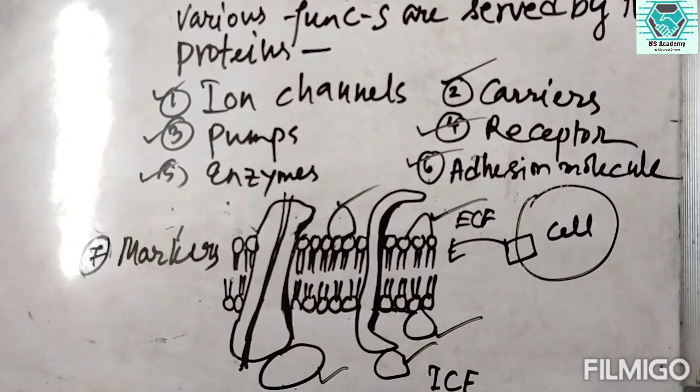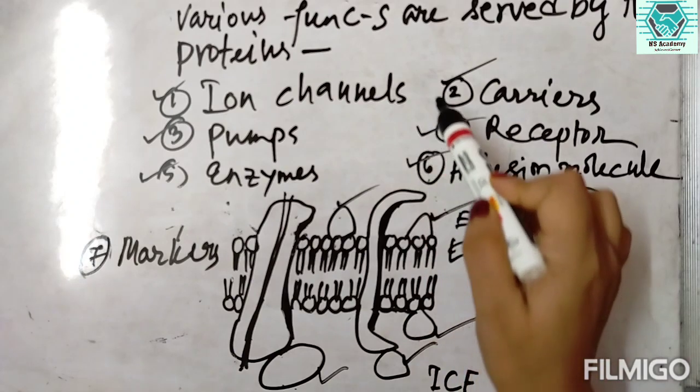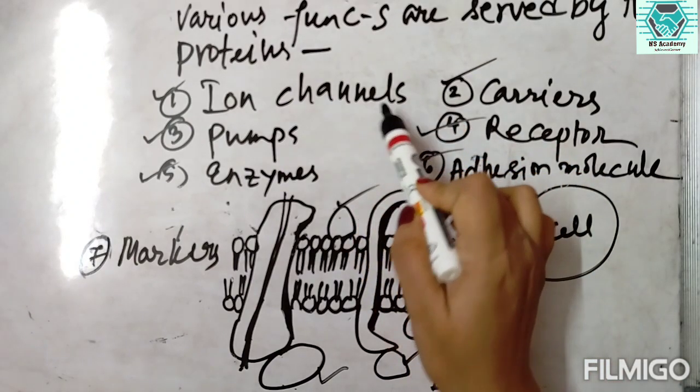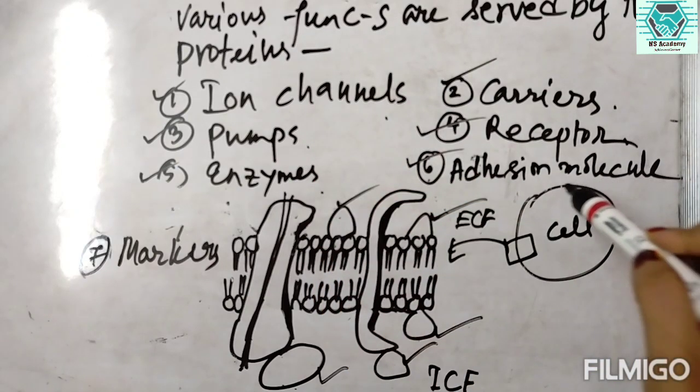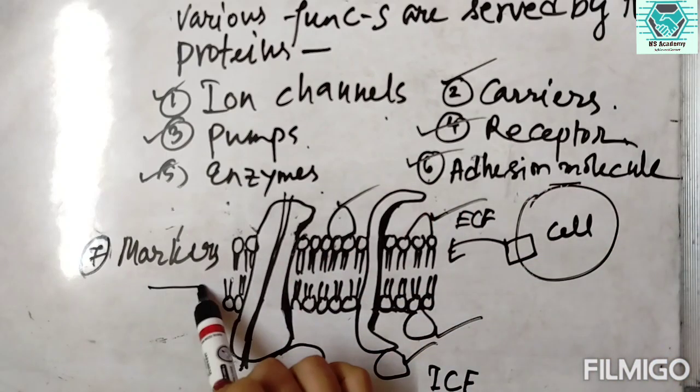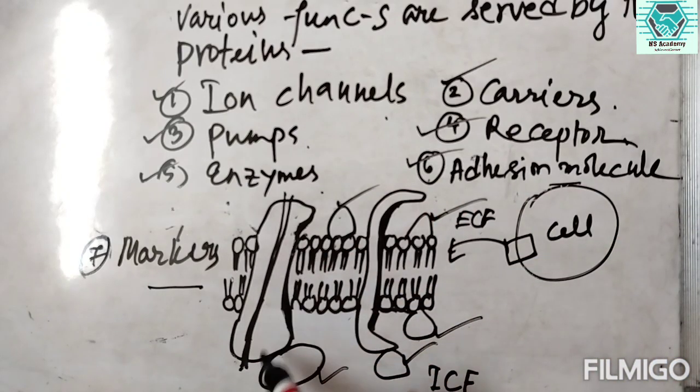So proteins, generally we know, are versatile molecules. Versatile means those substances have a lot of functions or multi-tasks. They can be ion channels, pumps, enzymes, carriers, receptors, adhesion molecules, and they can be markers also. So the transmembrane as well as the peripheral proteins are very vital for cell membrane functioning.